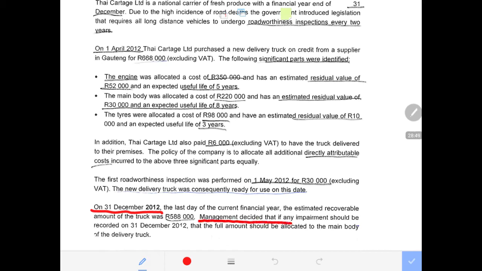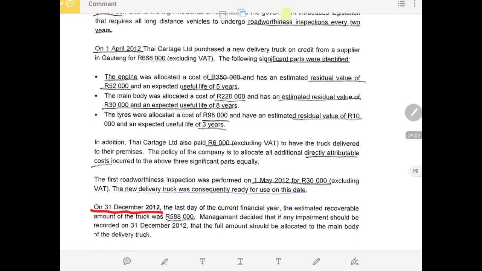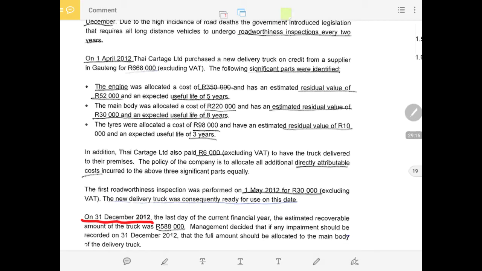Management decided that if any impairment should be recorded at December, the full amount should be allocated to the main body of the delivery truck. So now they say there must be some impairment that must be tested at the end of the year. We have tested that there is impairment, which will be recorded to the main body.